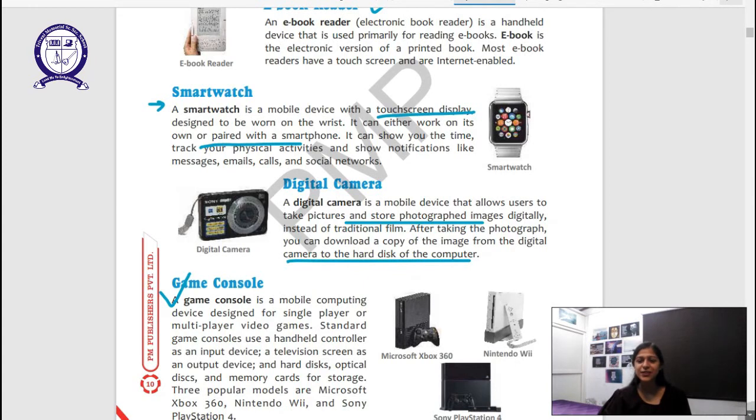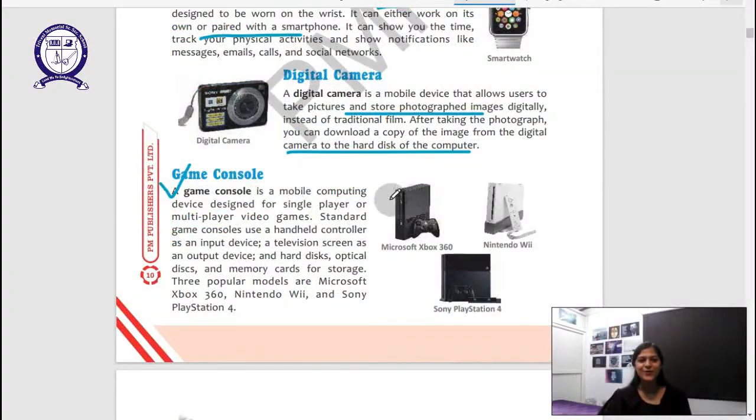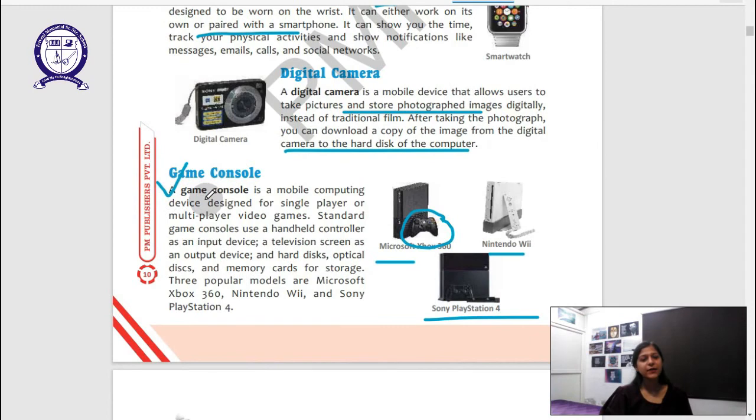The three chief companies that make gaming consoles are Microsoft, Nintendo, and Sony PlayStation. I'm pretty sure you as students are already aware of all these things. There's nothing new for you. You just have to read this chapter and you'll remember it by heart. A gaming console is a mobile computing device designed for single-player or multiplayer video games. They use a handheld controller. What is a handheld controller? Something that we can hold in our hands, and these are called handheld controllers.